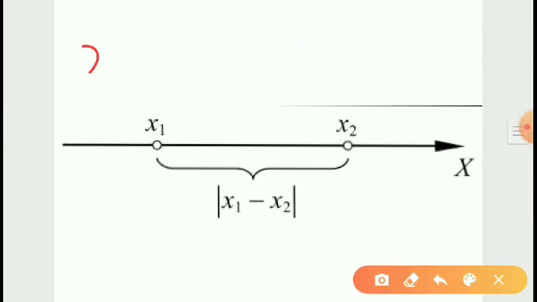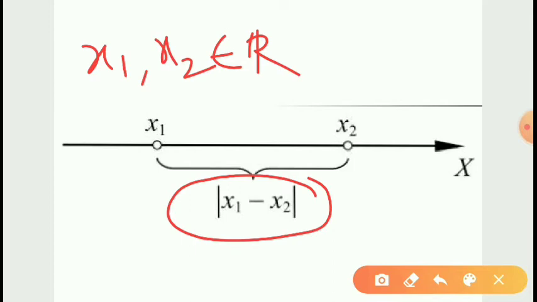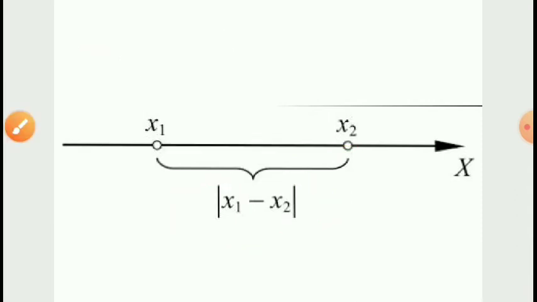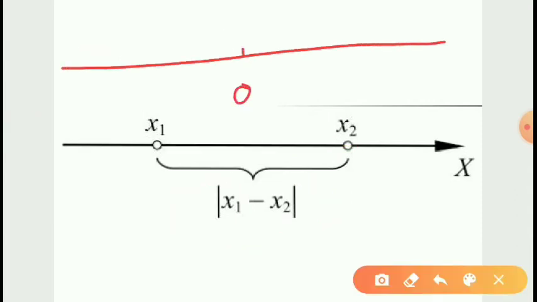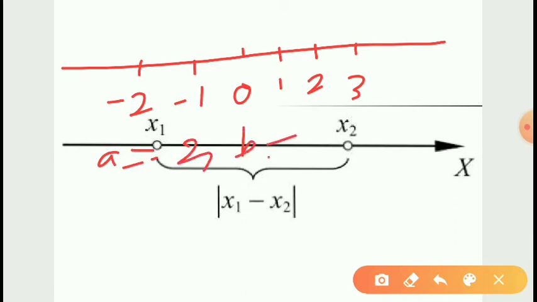Suppose that x1, x2 are two real numbers, x1, x2 belonging to R. Then what is modulus x1 minus x2? Modulus x1 minus x2 gives the distance between the real numbers x1 and x2. For example, see this number line. Here it is 0, 1, 2, 3, minus 1, minus 2. Suppose that A is equal to minus 2, B is equal to 3.